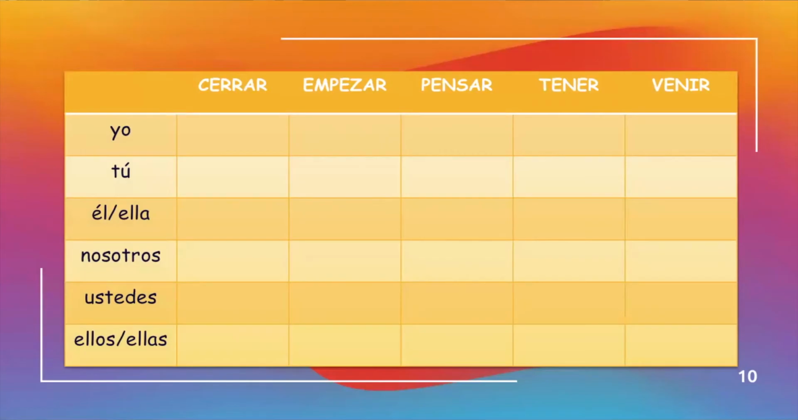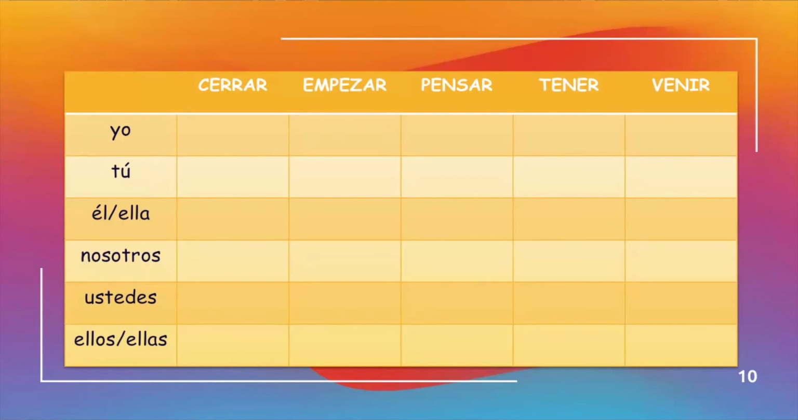Again, here's a chart for you to do some practice on your own. Pause the video, and once you have the chart completed with your E to IE stem changes, unpause the video and check your work. Okay, let's see how you did.